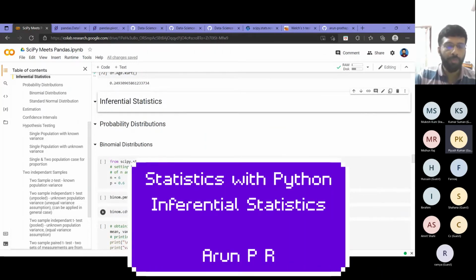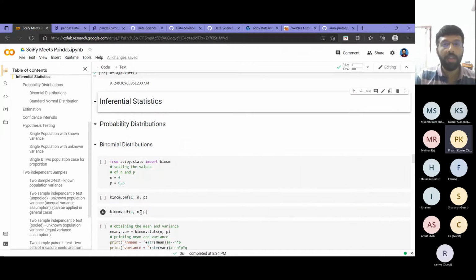So now we will move to inferential statistics. I'll basically not cover much complex things. I'll just tell you how, given some problem for any MCQ kind of exams, if you are given a Python console, you can find the answers to those questions using that Python console. That way only I have structured these examples. So we'll go through one by one.